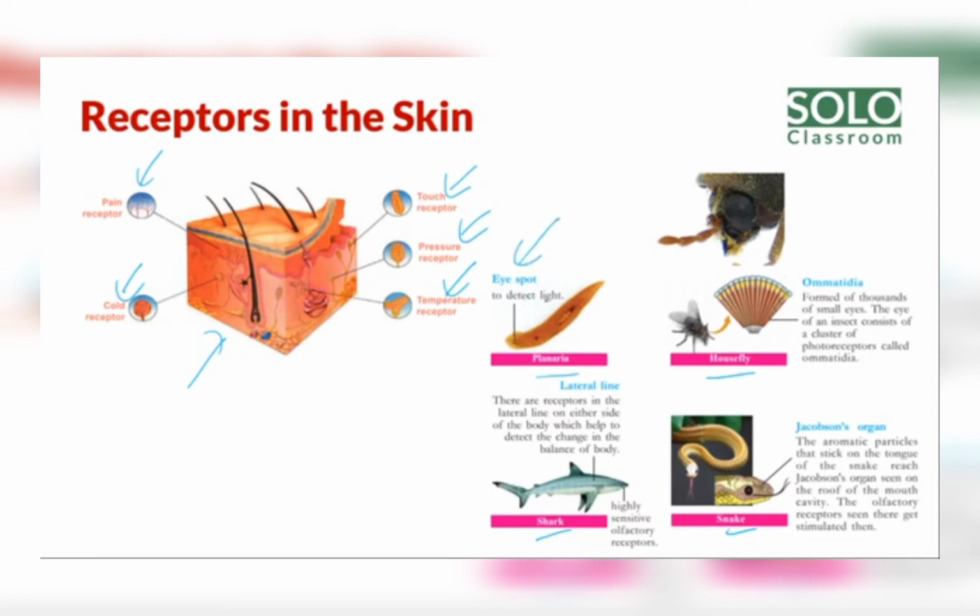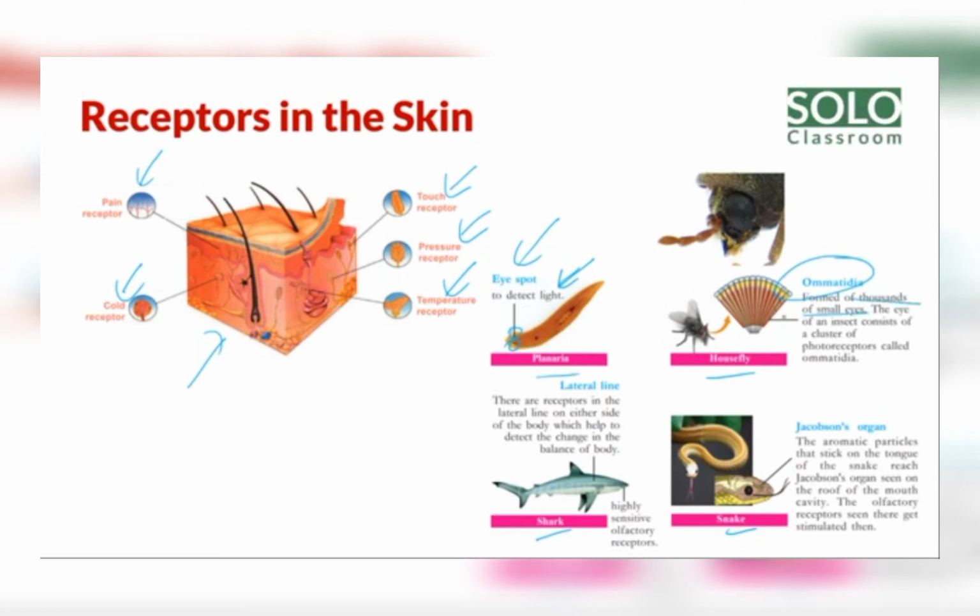Other than human beings, other organisms have sense organs. Look, they are planaria, housefly, shark and snake. In planaria, the eye spot. Eye spot means two eyes. Due to detecting light, planaria moves to a dark place. Why? To escape from enemies.